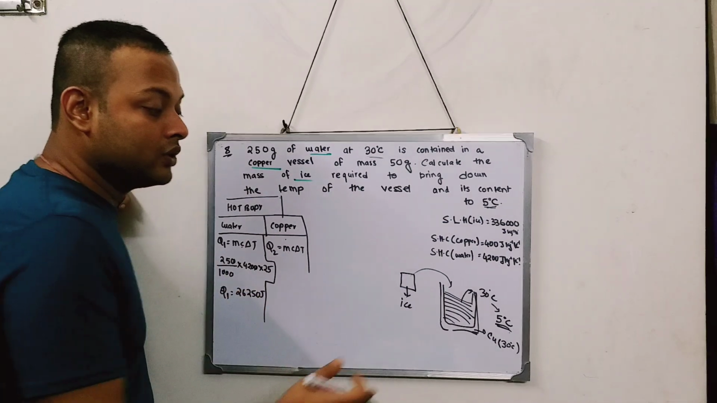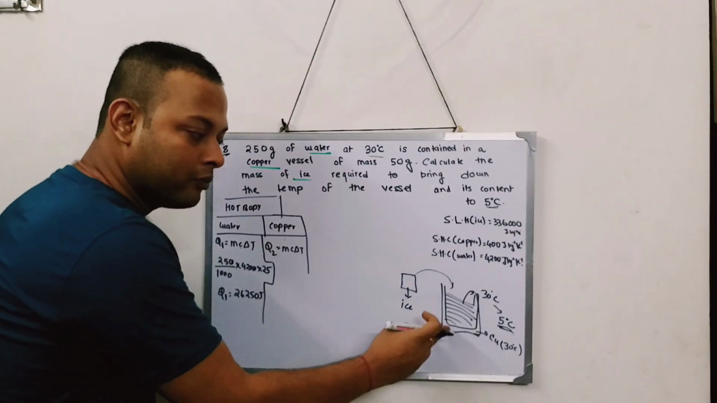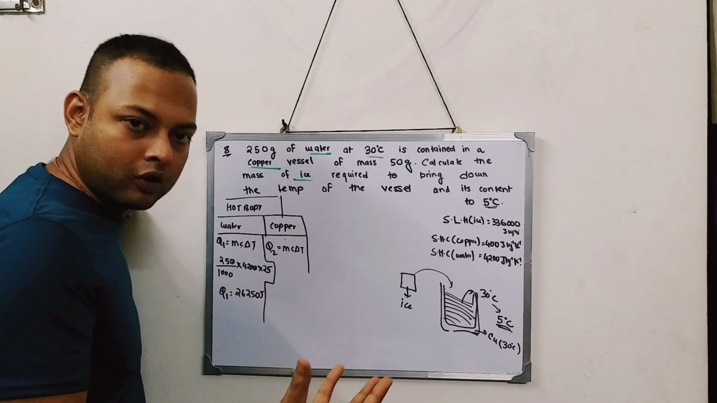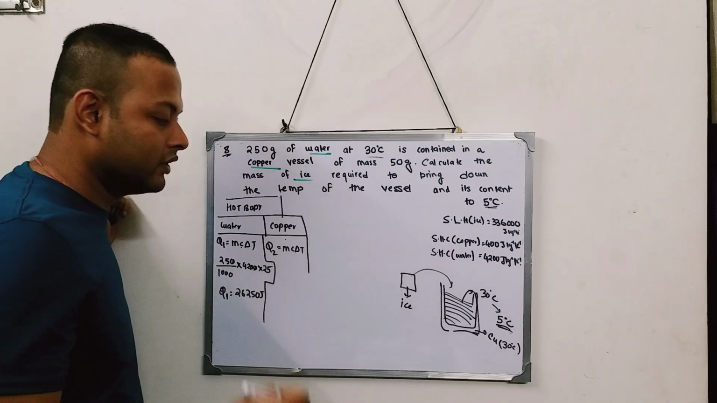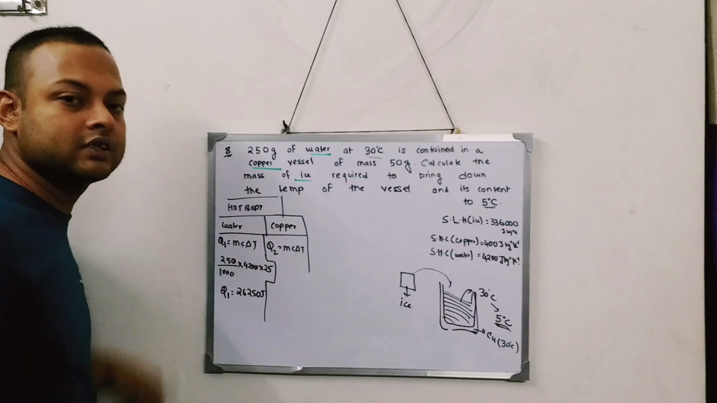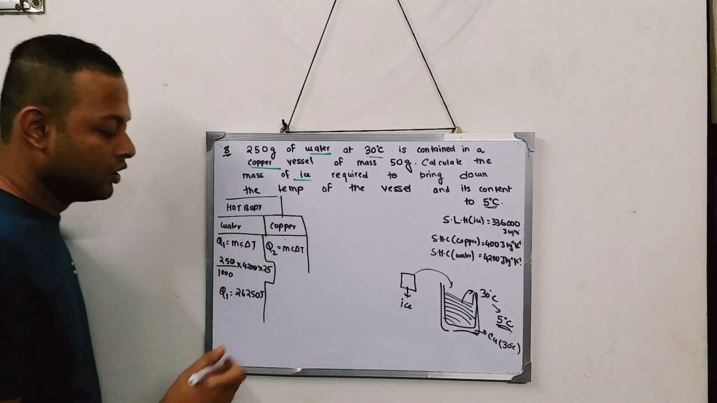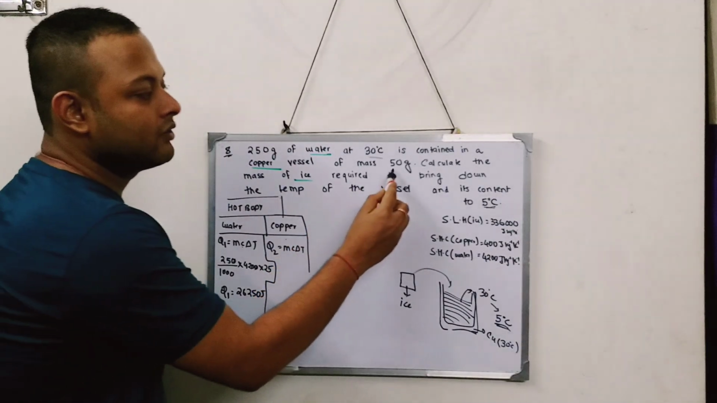The amount of heat which the copper will also be releasing, because as I put the ice into the vessel, the copper also will become cold. Initially the copper is hot and it will become cold. So if it is becoming cold, it will be releasing some amount of heat, and the amount of heat that will be released is how much? mc delta T. So the mass of the copper vessel, given in the question, is 50 gram.